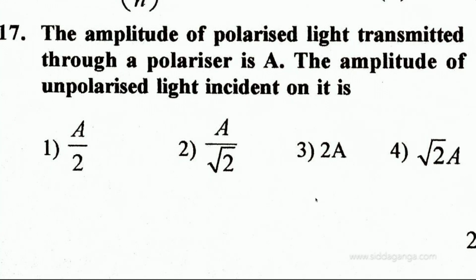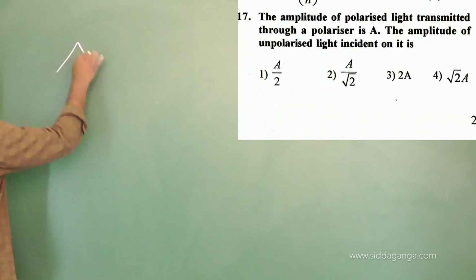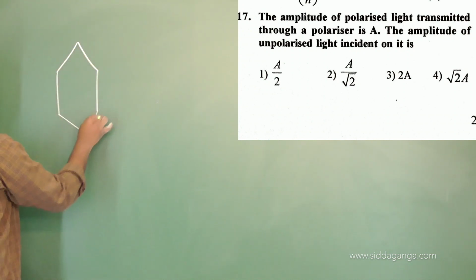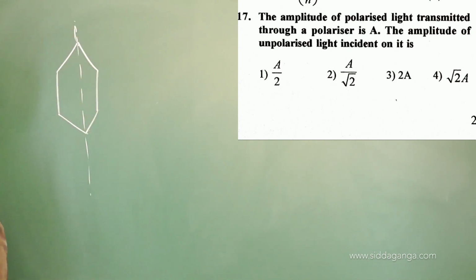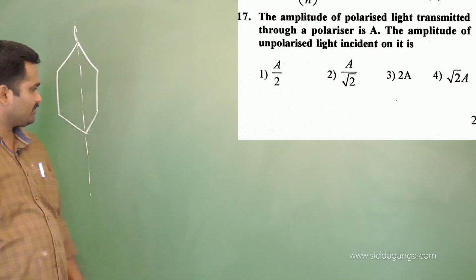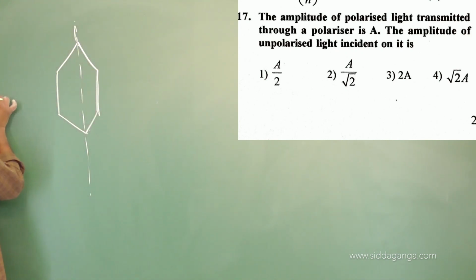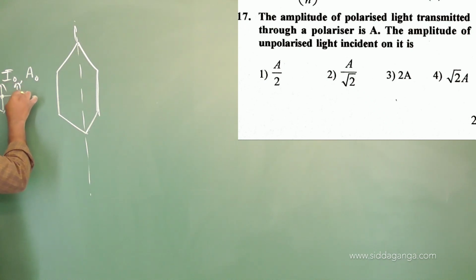The amplitude of polarized light transmitted through the polarizer is A. Through the polarizer, whatever light comes out is A. The amplitude of unpolarized light incident on it is what? Now, in the concept of polarization, a polarizer or analyzer, both serve the same purpose. For example, if I incident some light here whose intensity is I naught and amplitude is A naught, it is unpolarized light, which means it has both dot as well as arrow components. We have studied that part already.